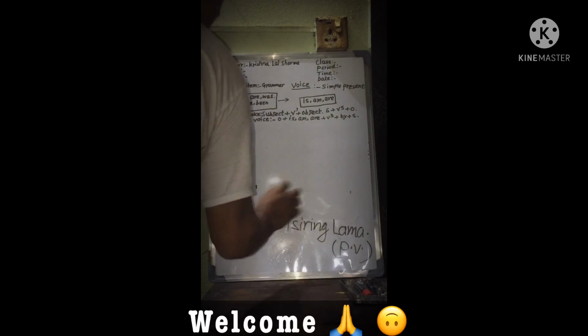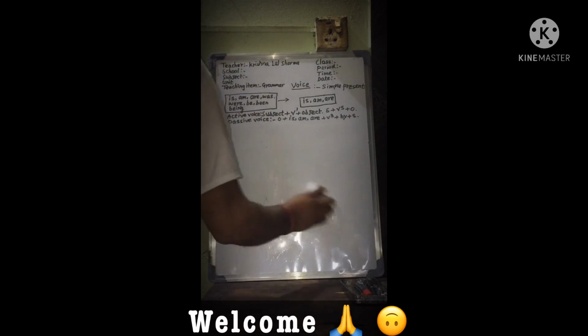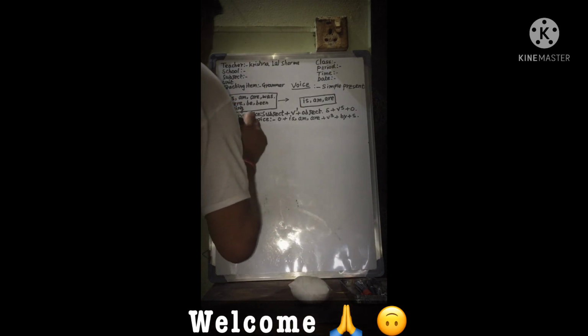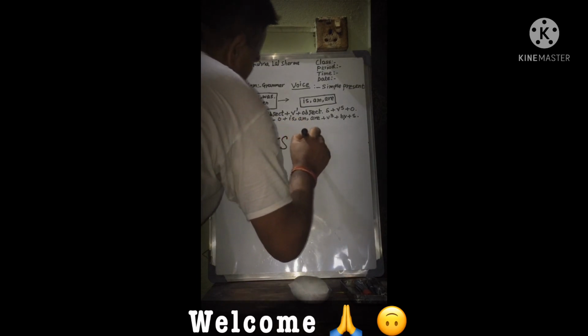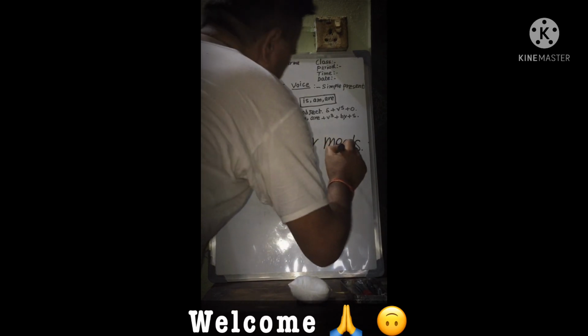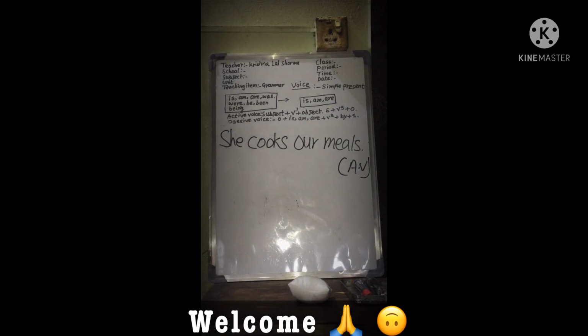Now let us see another sentence. We can do it. She cooks our meals. She, cooks, our, meals. It is called active voice. Subject plus V1 plus object.